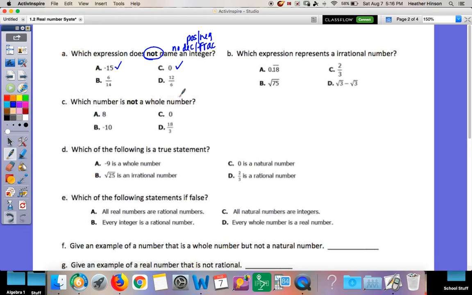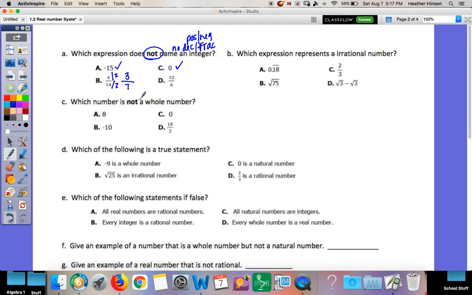Yes, because there's no decimal or fraction. Is 6 over 14 an integer? Not quite. It is a fraction. Let's see if we can simplify it. What goes into 6 and 14? 2. So if I divide 2 out, 6 divided by 2 is 3. 14 divided by 2 is 7. Does it simplify anymore? No.